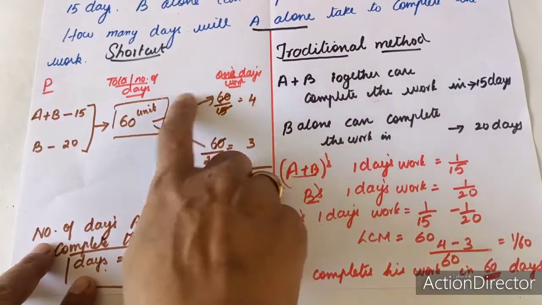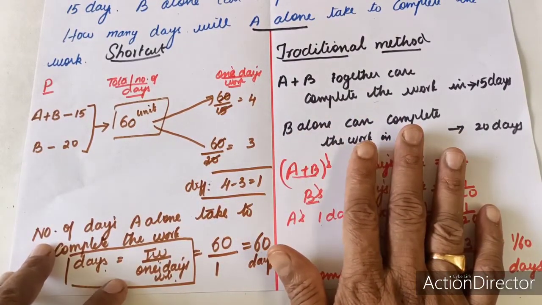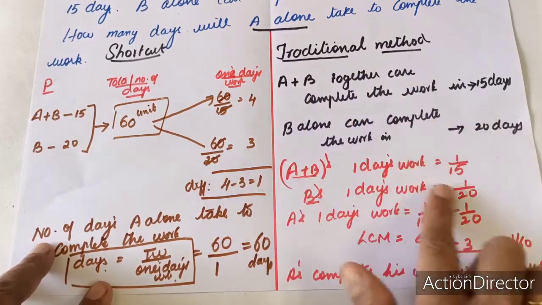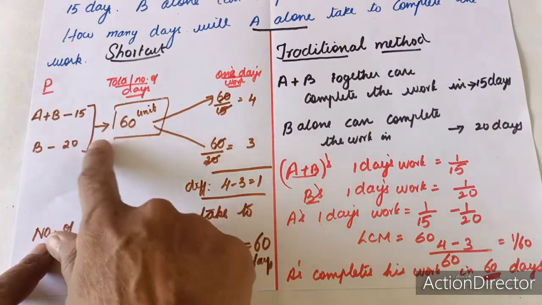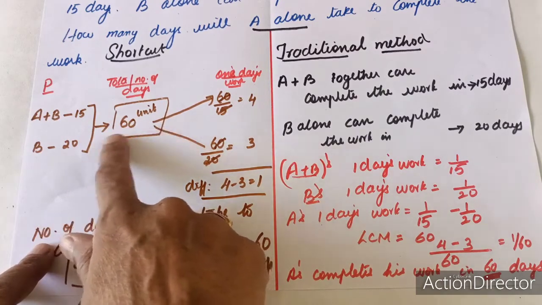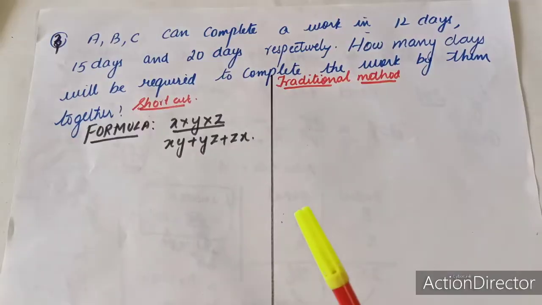This is a shortcut method for the examination purpose, but for your traditional theory examination, school purpose, we have to write all these steps. In MCQ questions, you can do it in your mind also by doing it in a rough column, short way, and find out the answer very quickly. Moving to another sum.